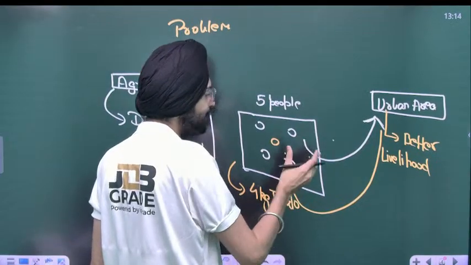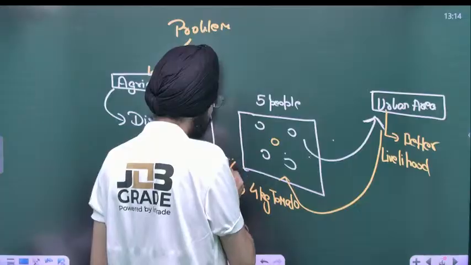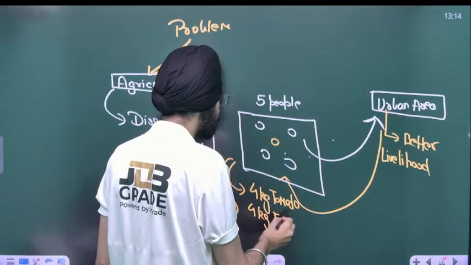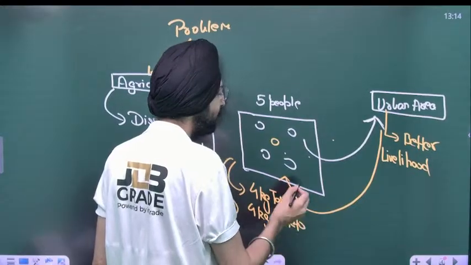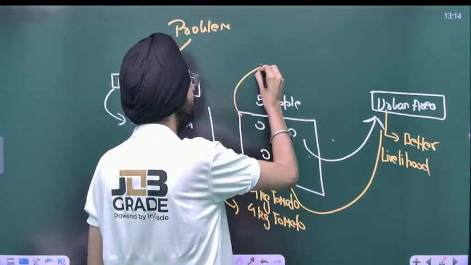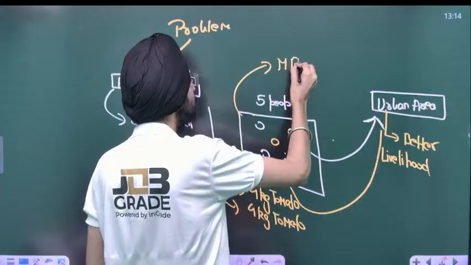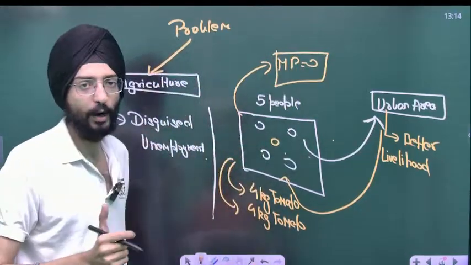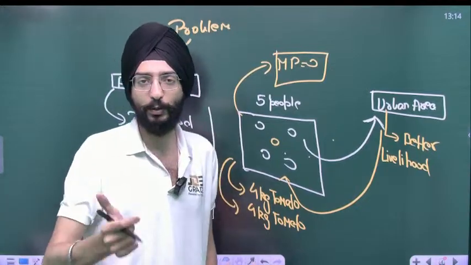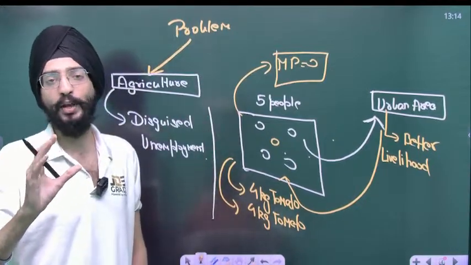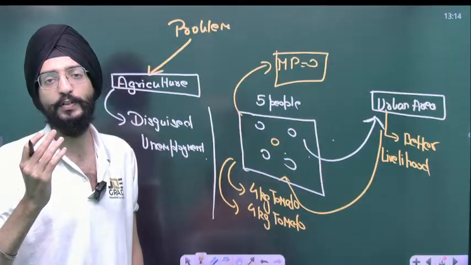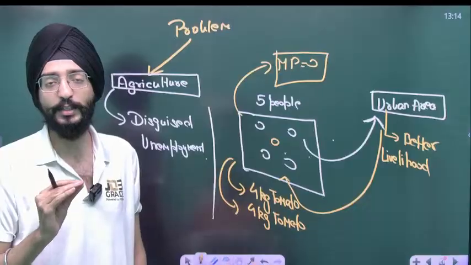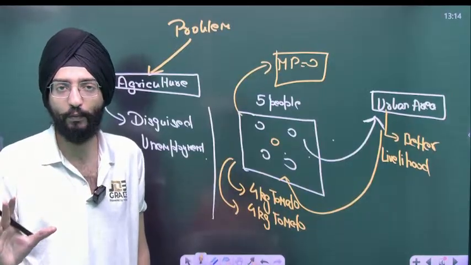But as soon as he joined, output still remains 4 kg of tomato. Now with this, we can conclude that the marginal productivity is 0. What's marginal productivity? By employing one additional member, how much extra units am I producing? In this case, there has been a 0% rise in the value of output.